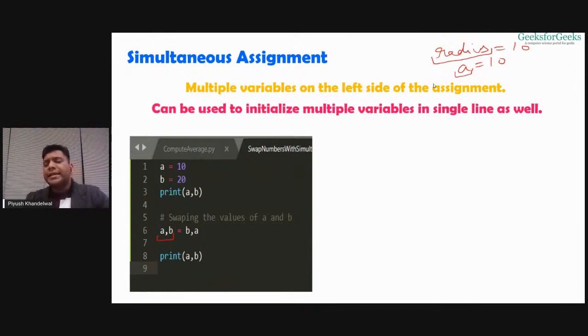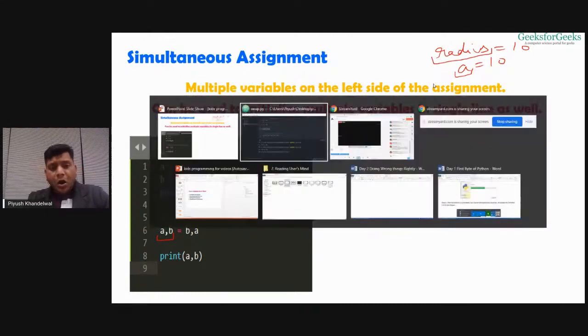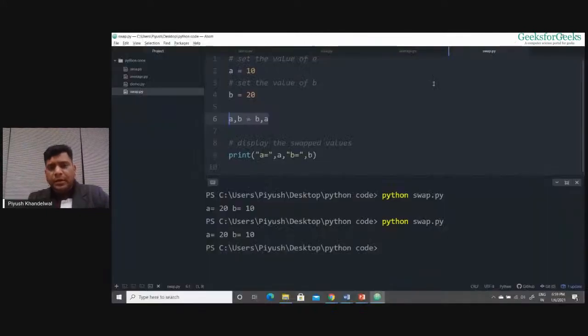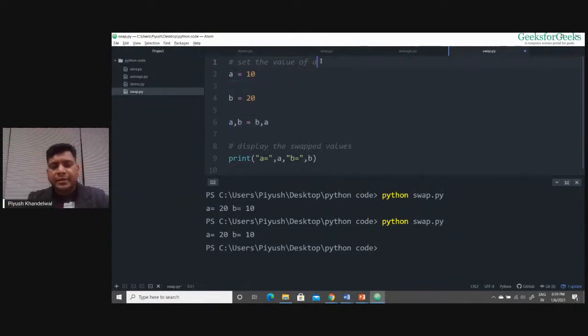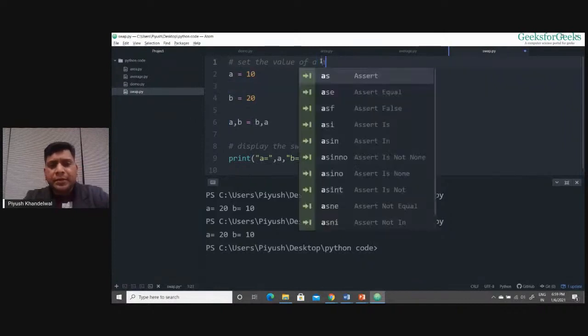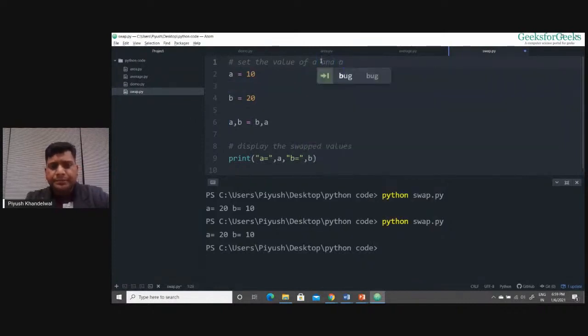It can be used to initialize multiple variables in a single line as well. So we'll see how we can use this simultaneous or multiple assignment to initialize. See here, I am assigning a equals 10 and b equals 20. Can I write it like this with the help of multiple assignment?